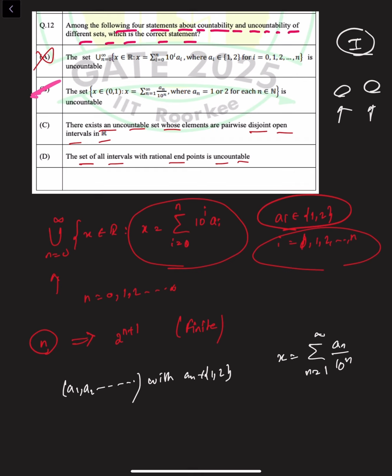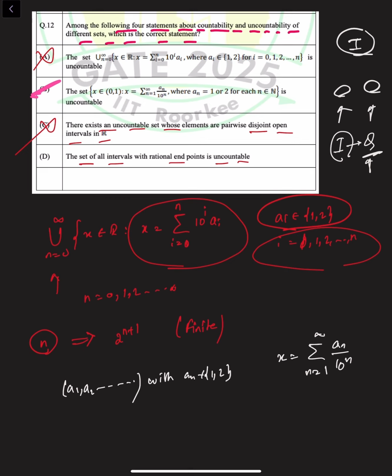So we get an injection from I, the family of pairwise disjoint open intervals, to Q, and the rational numbers Q are countable. So I must be at most countable. Therefore there cannot exist an uncountable family of pairwise disjoint open intervals.